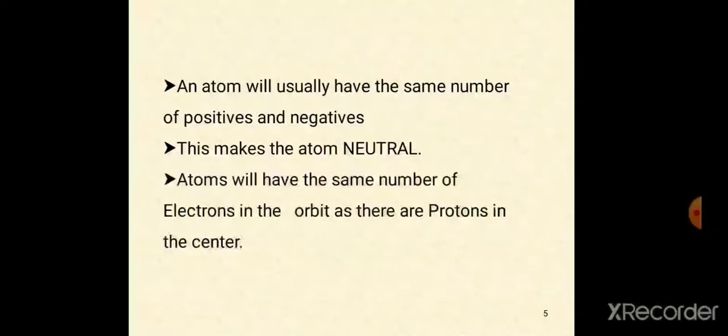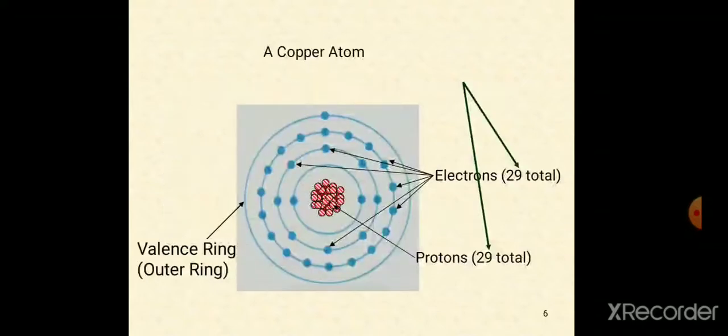Atoms have the same number of electrons in the orbit as there are protons in the center. The location of the electrons and protons is well defined. Protons are with the neutrons in the nucleus, and electrons rotate in the orbitals. So the number of protons and electrons is equal. These two attract each other, so the atom will be neutral.